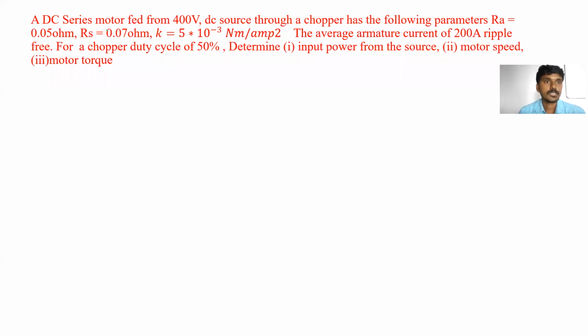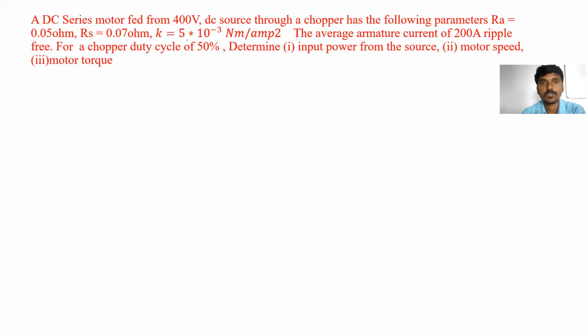A DC series motor fed from a 400 volts DC source through a chopper has the following parameters. RA is the armature resistance, 0.05 ohms, and series winding resistance RSC, or RS, whatever you can write, 0.07 ohms.